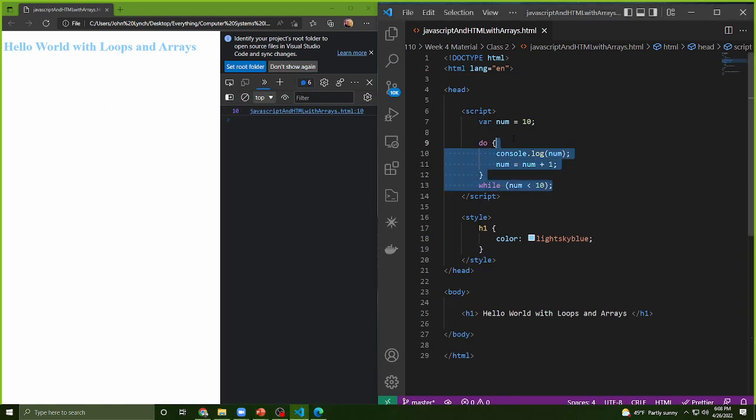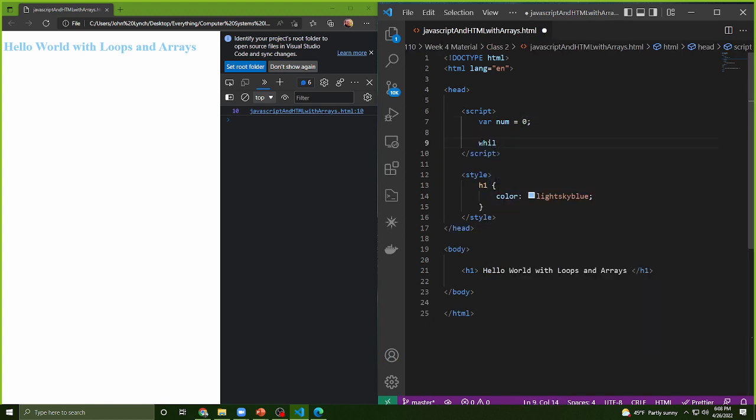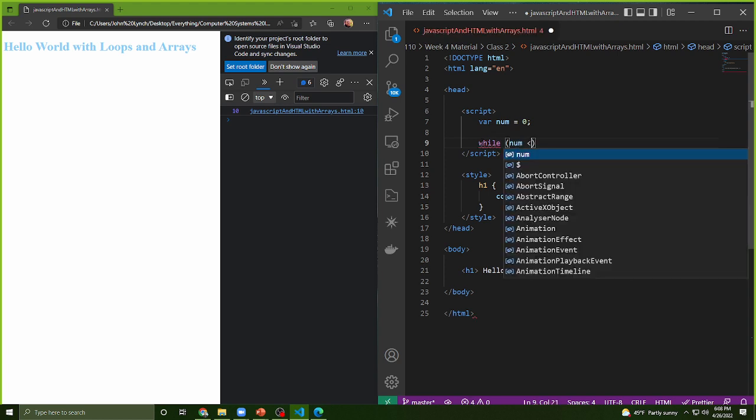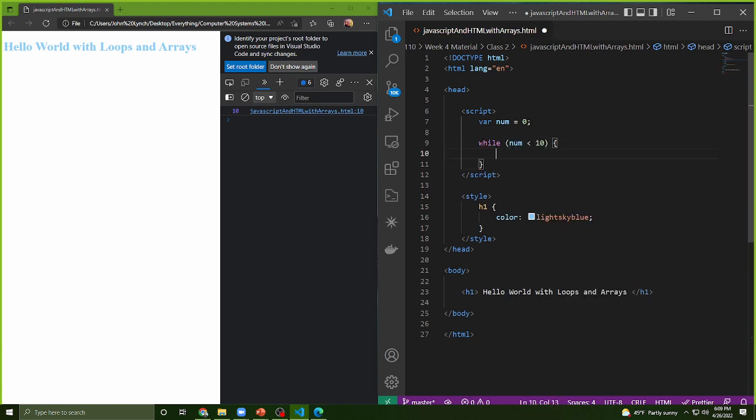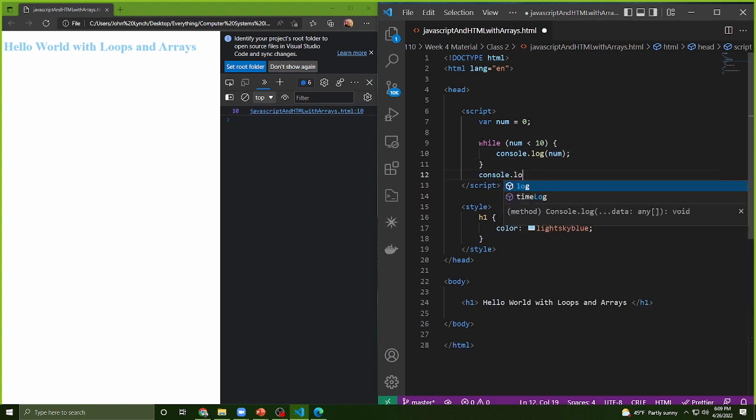So a while loop, let's just go ahead and remake our while loop. Var num is equal to 0. And what I can see here is while num is less than 10, console.log, and then after it breaks out, console.log liftoff. Let's do it this way.